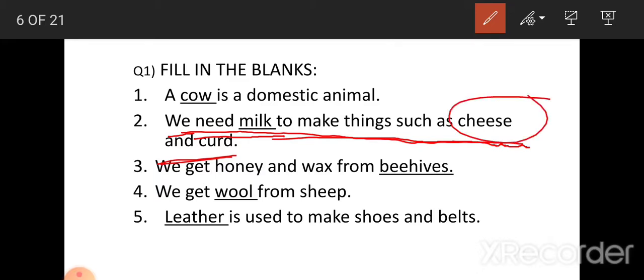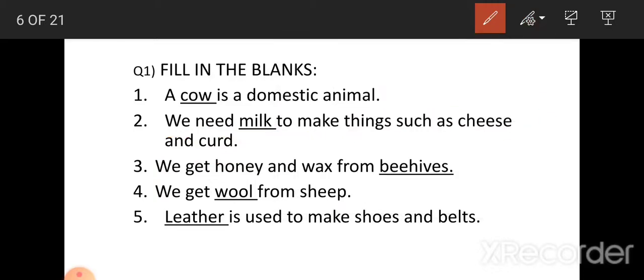Cheese, curd, these all are milk products. So for this, what do we need? Milk. We need milk to make things such as cheese and curd. Third one, we get honey and wax from beehives.